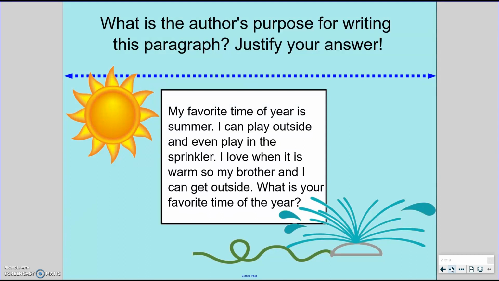What is the author's purpose for writing this paragraph? Justify your answer. I'm going to read you this paragraph and then we're going to figure out why the author wrote it and how we know. The paragraph states, my favorite time of year is summer. I can play outside and even play in the sprinkler. I love when it is warm so my brother and I can get outside. What is your favorite time of the year? Before I say the answer, I want you to think about what purpose the author included here.